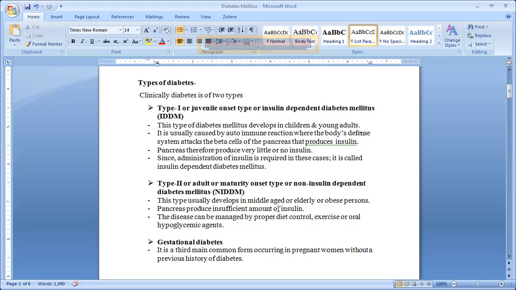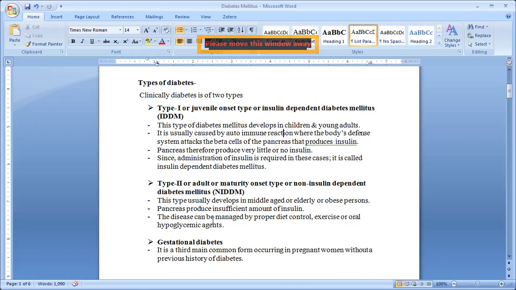Why? Because as the age increases, if our body is not working properly, if our pancreas is not working properly according to the age, then what happens? Here also an insufficient amount of insulin, and due to that there is diabetes mellitus. Due to that there is a high glucose level in the blood.